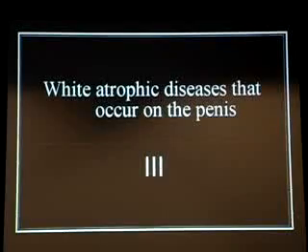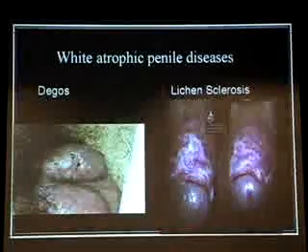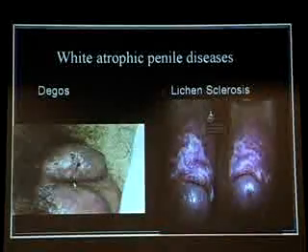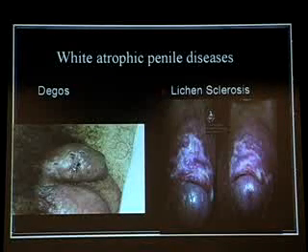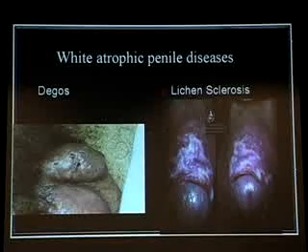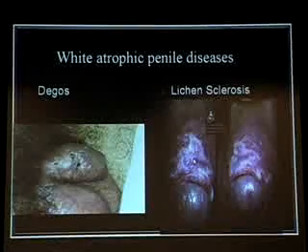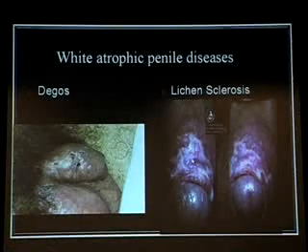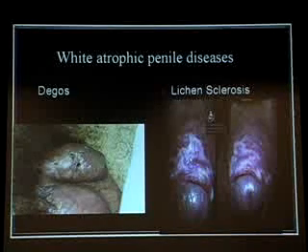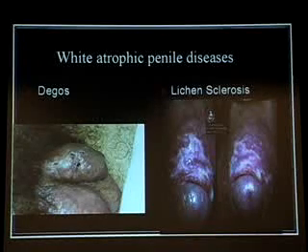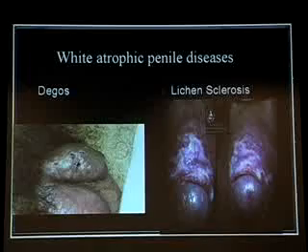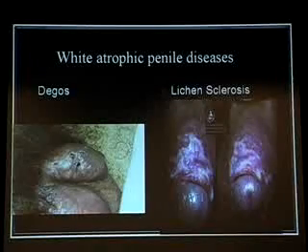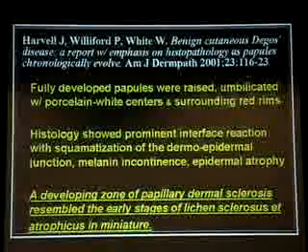White atrophic diseases that occur in the penis, well, again, you saw some of these slides a bit earlier today. This is a patient of mine. This was also a patient like this that was published in the British Journal of Dermatology. Typical picture of lichen sclerosus, which is a disease which sort of overlaps with morphea, but really has no systemic manifestations. I was speaking to the radiologist who gave a presentation. He had no idea what the condition was because it doesn't really involve the internal body.